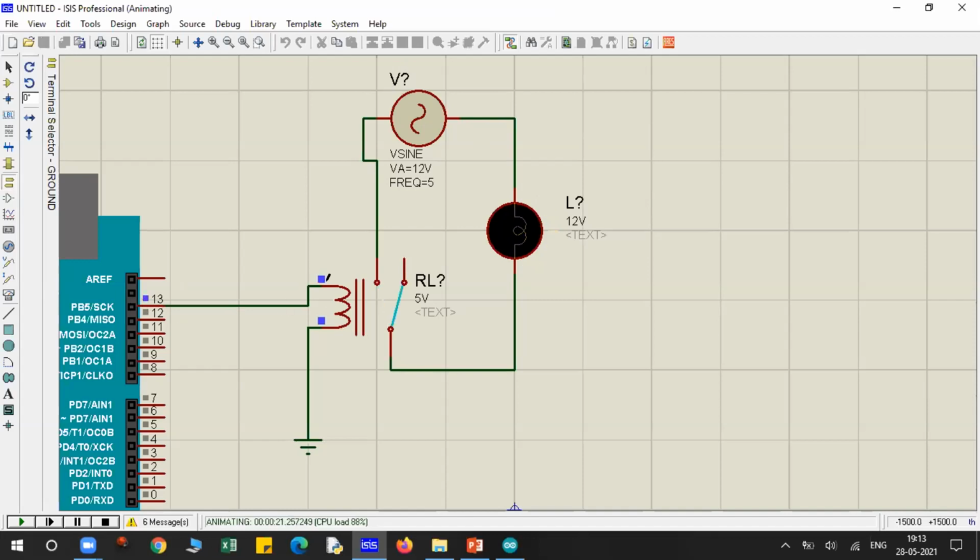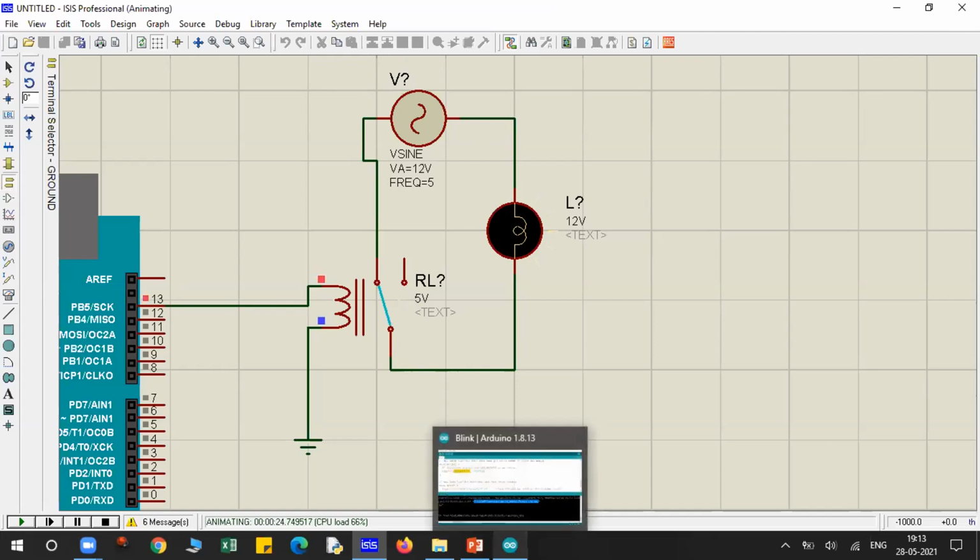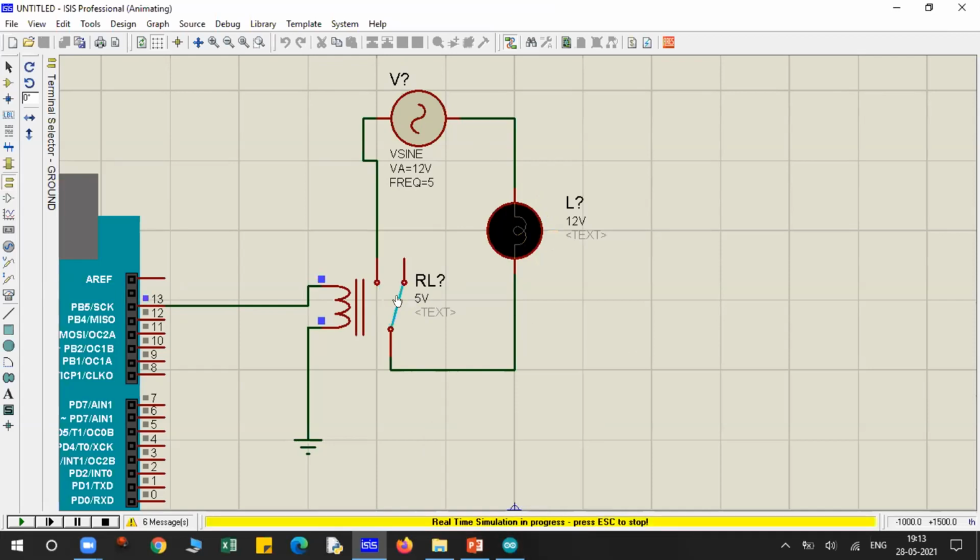So when pin number 13 gives value 1, this coil will act as a magnet. It will attract this metal contact. I'll increase the time delay. So it will attract this metal contact to this connection, the connection is completed over here, and your lamp is turned on. Understood? And when it gives you 0, it will release the metal contact. Basically there is a spring over here, so it will come back to this closed connection. Understood, guys?